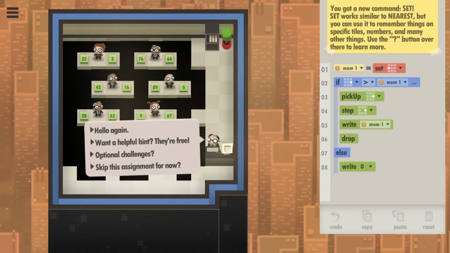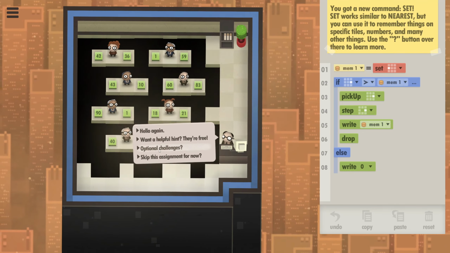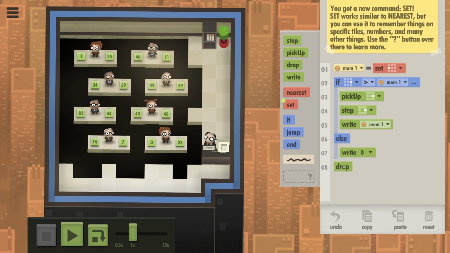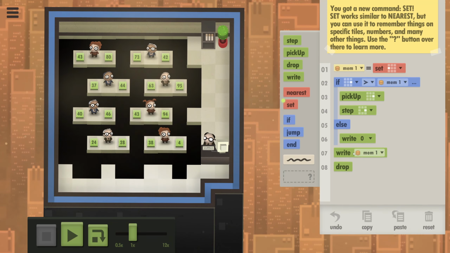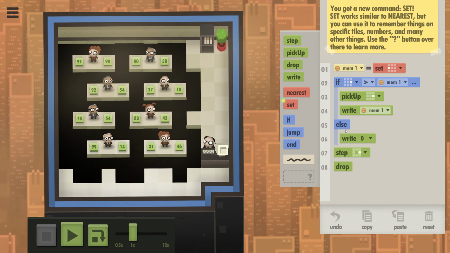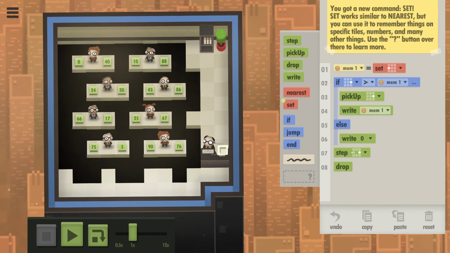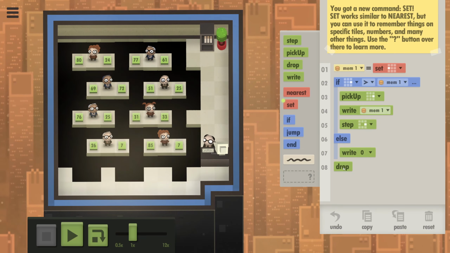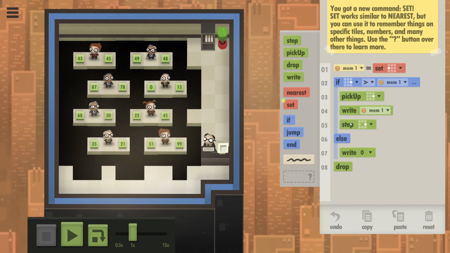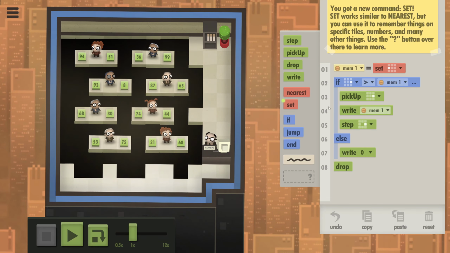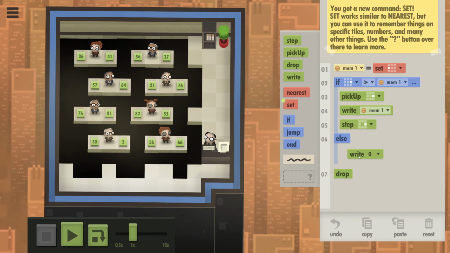How many commands am I allowed to use for the optional challenges? 8 commands or fewer. That means that we should move these to here. Yeah. And that one will have to decide itself. Something like that. So that's 8 commands.